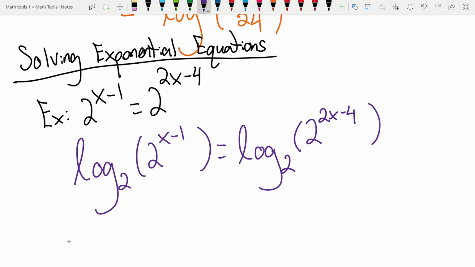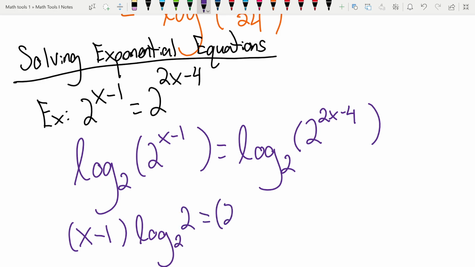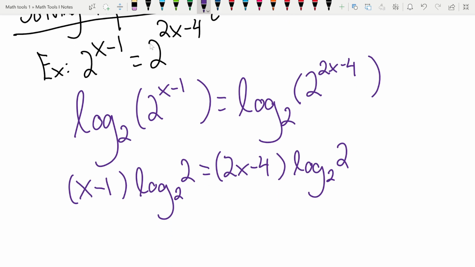So doing that here, this will leave us with x minus 1 times log base 2 of 2 equals 2x minus 4 times log base 2 of 2. And now this should make it clear why we chose log base 2, right? We could have taken any log of both sides, and it would still preserve that equality.